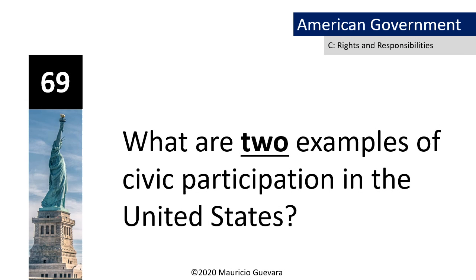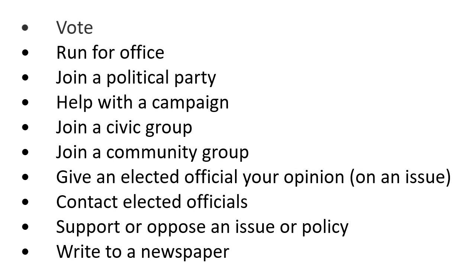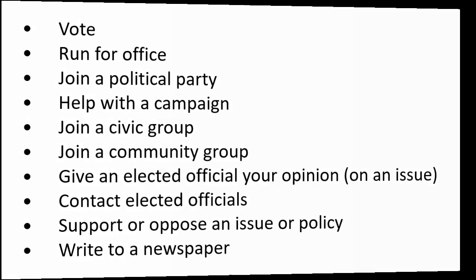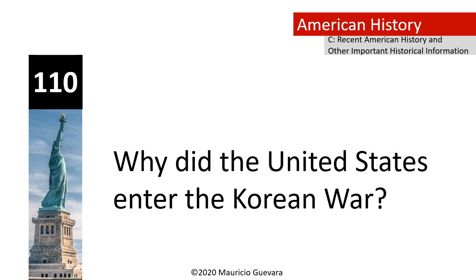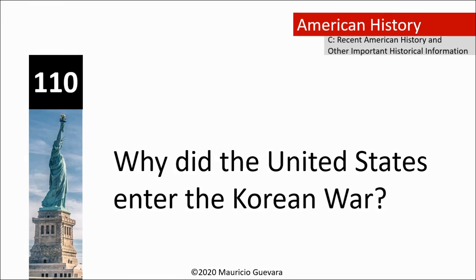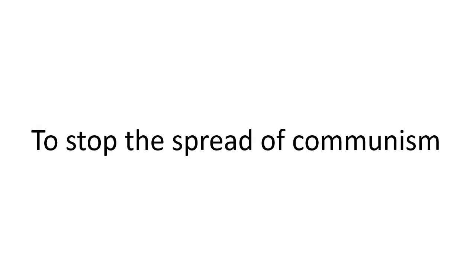Susan B. Anthony. What are 2 examples of civic participation in the United States? Vote. Run for office. Why did the United States enter the Korean War? To stop the spread of communism.